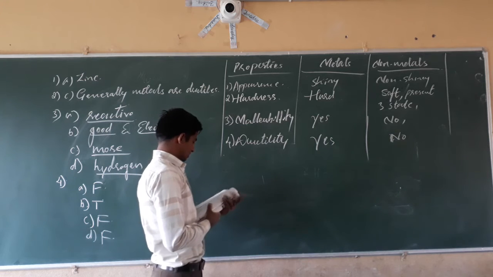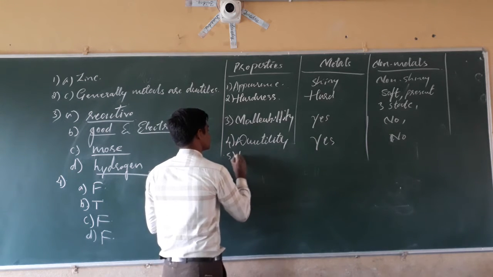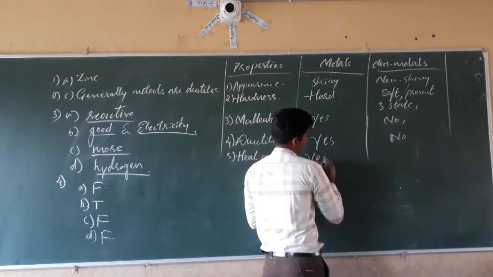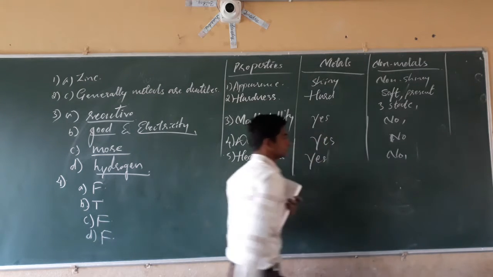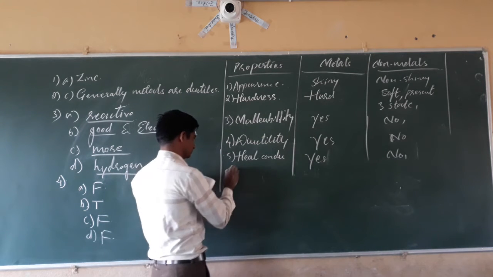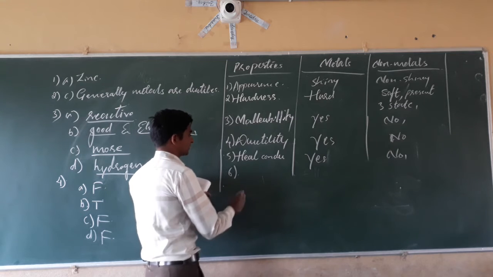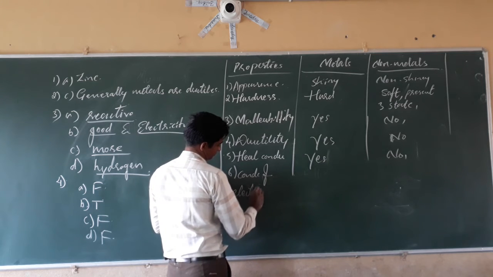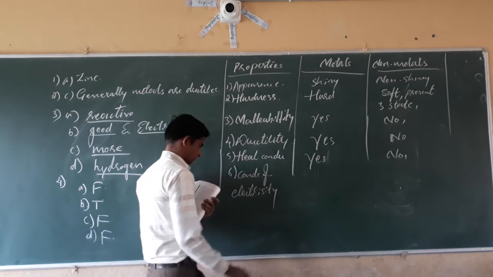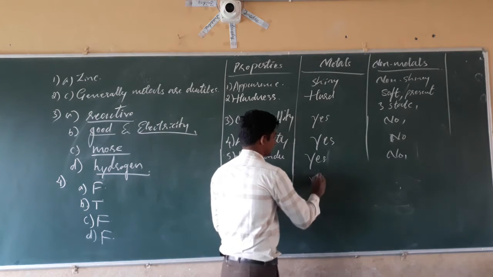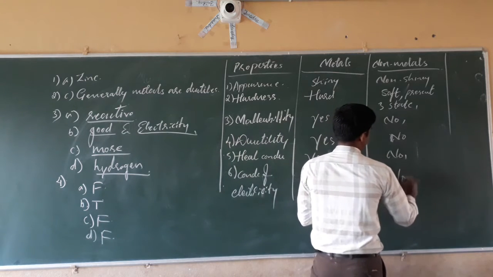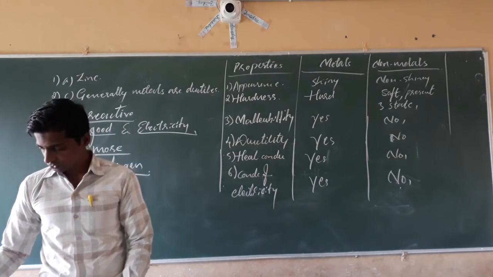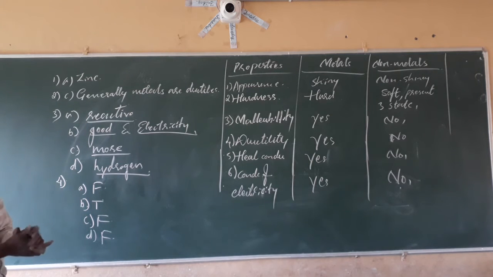Then heat conduction: yes; no. Then the sixth one, conductor of electricity: yes; no. That's all about the properties.